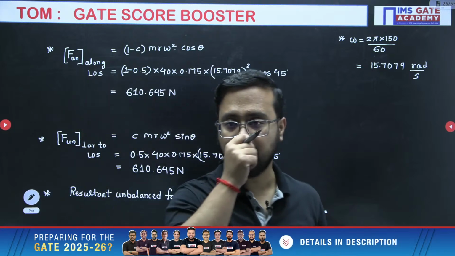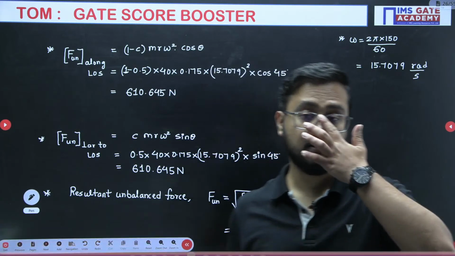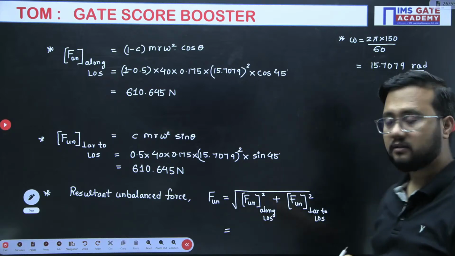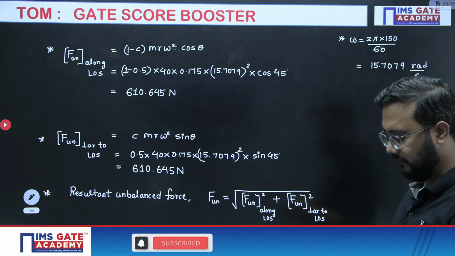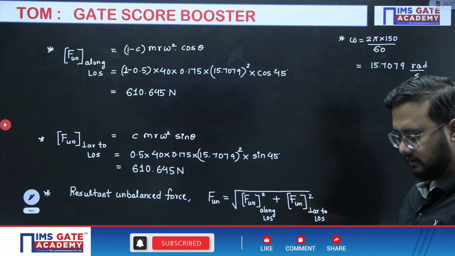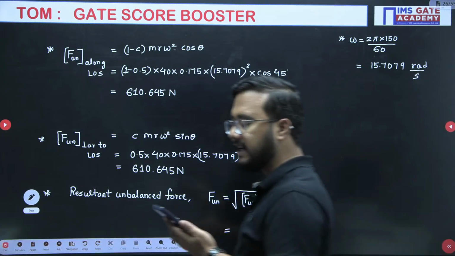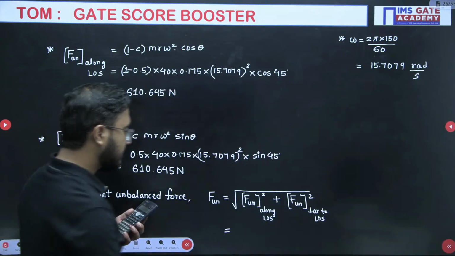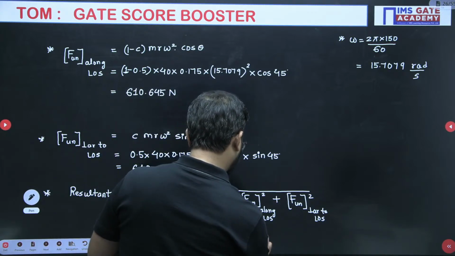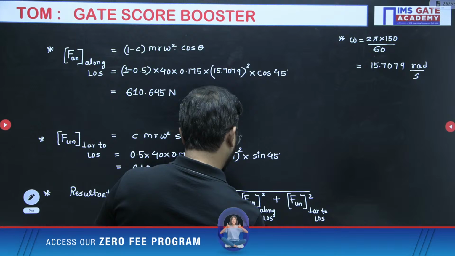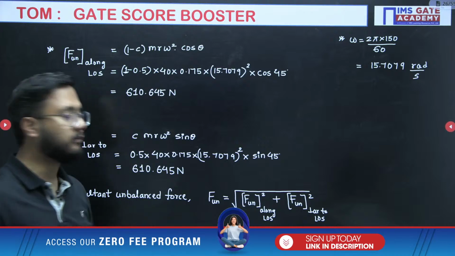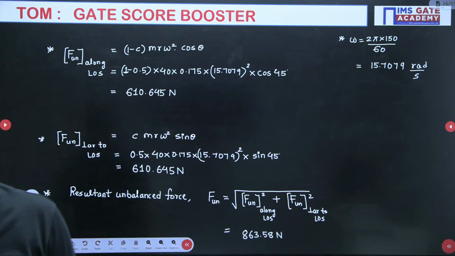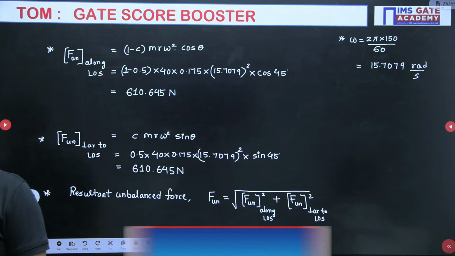Maybe you made a calculation mistake. Now the resultant: square root of 610.645 square plus 610.645 square, which comes to approximately 863.58. So 863.58 will be the answer. You didn't square, that's why you're getting the wrong answer.